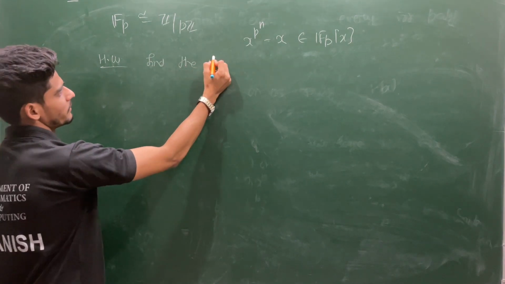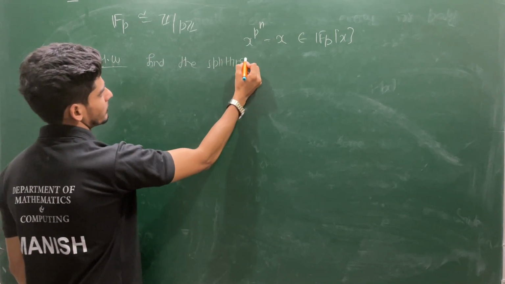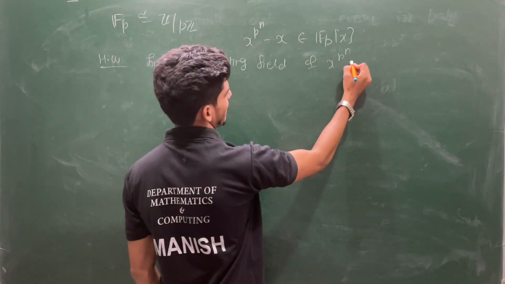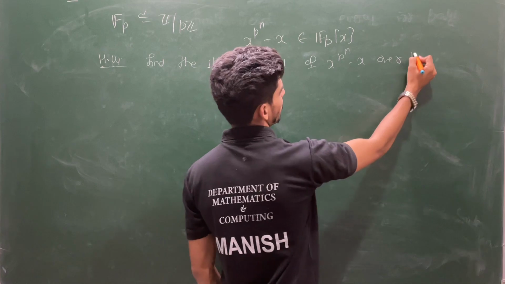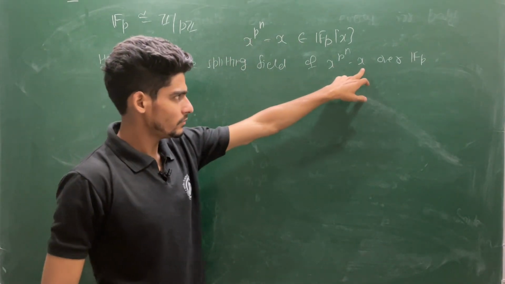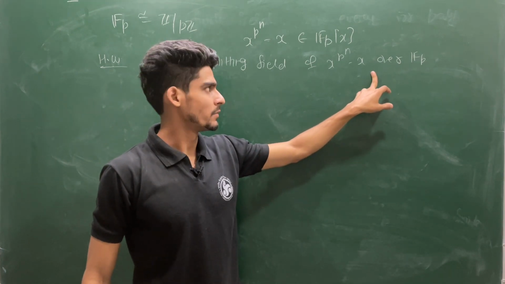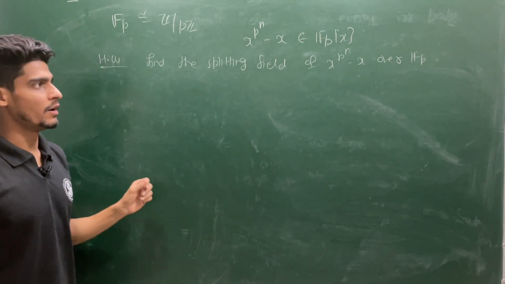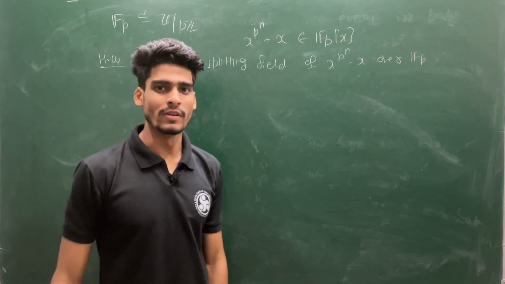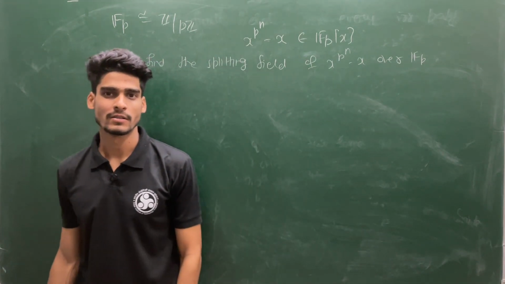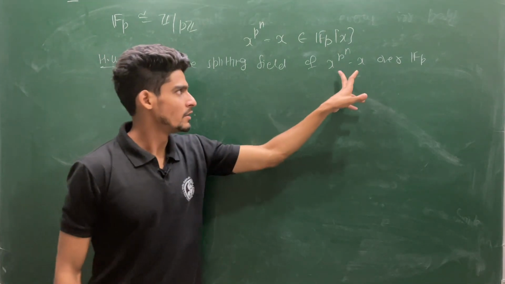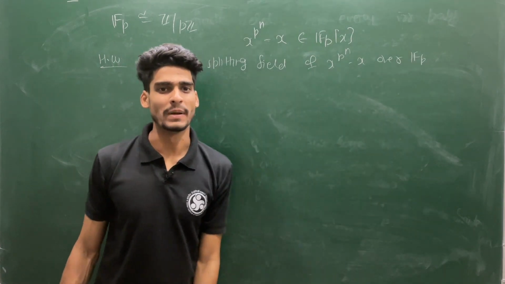Find the splitting field of x^(p^n) minus x over F_p. And if you have found this splitting field, then you will get the existence of a finite field. For a given prime p and a given natural number n, there always exists a finite field with p^n elements. So the splitting field for this polynomial will be your finite field with p^n elements.